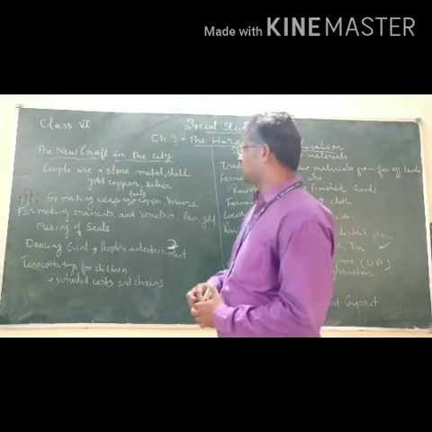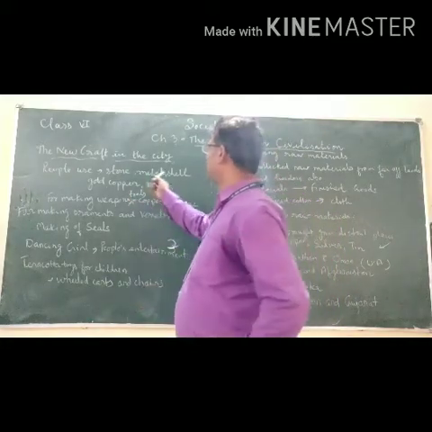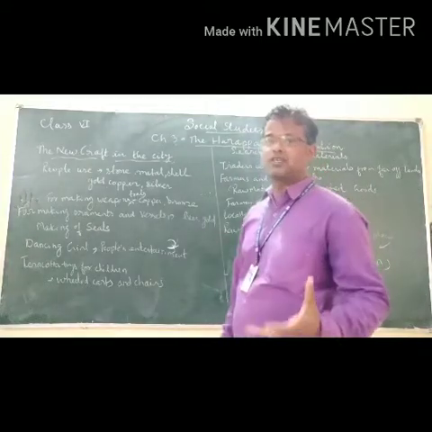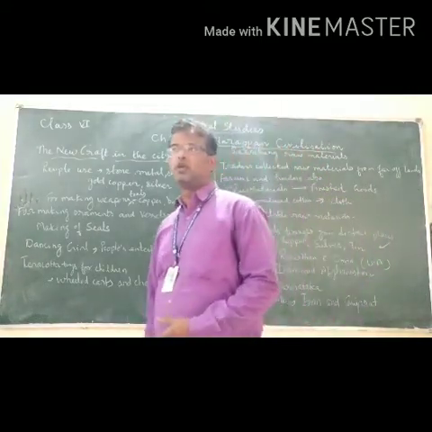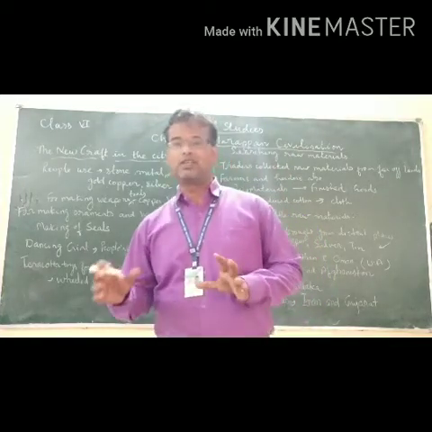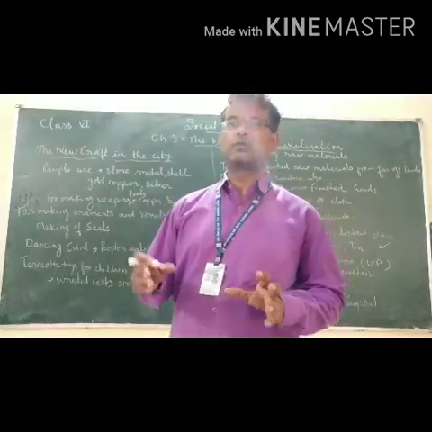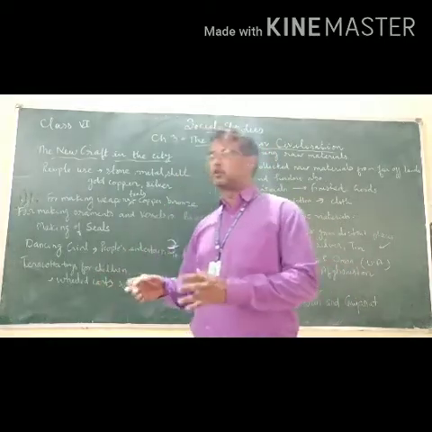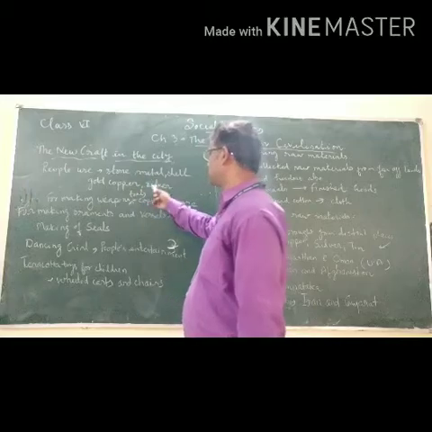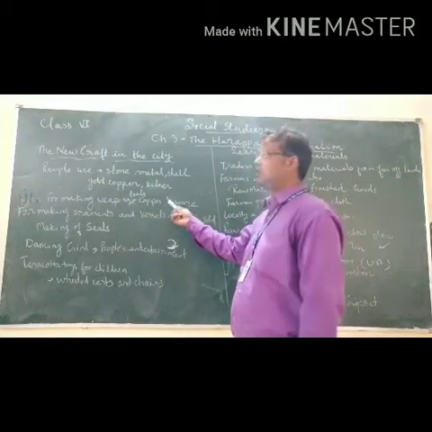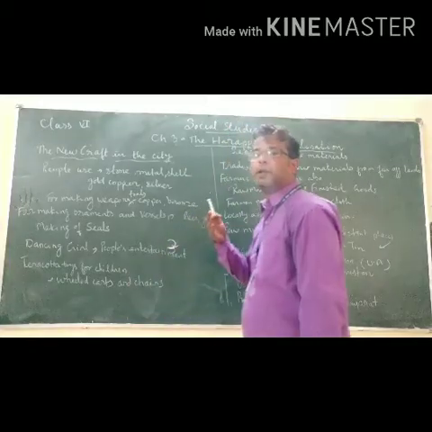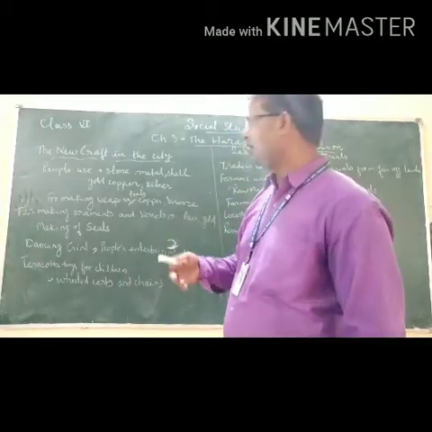Now, today we will discuss the new topic, that is the new crafts in the city. For making various things during the Harappan civilization, people used various materials. For example, at that time people began to use stones, metal, shells, gold, copper, and silver. And with the help of these materials, people during the Harappan civilization started making different things.